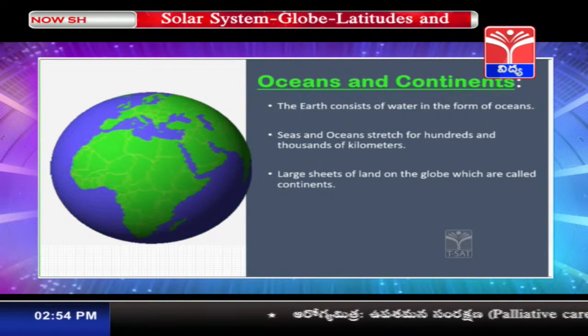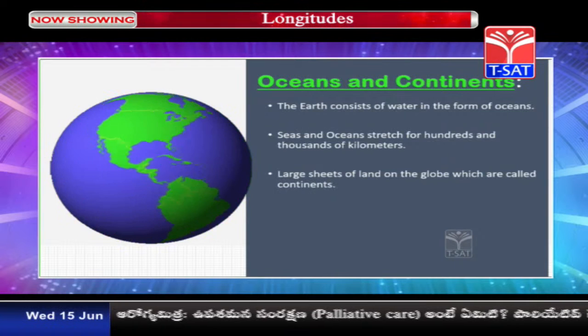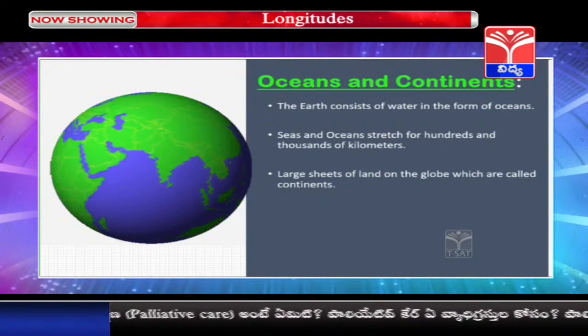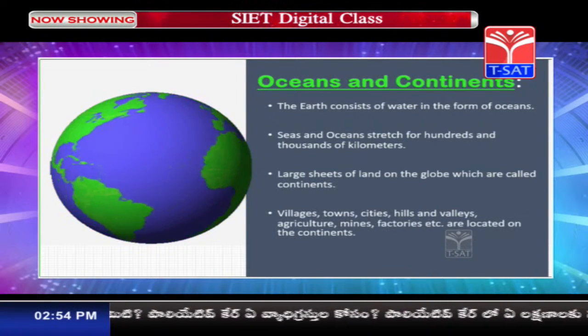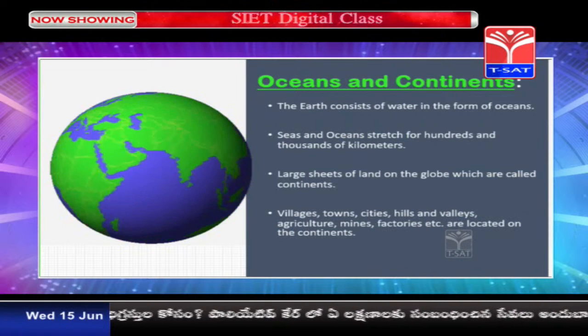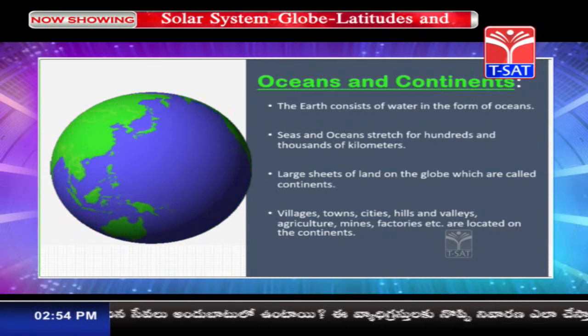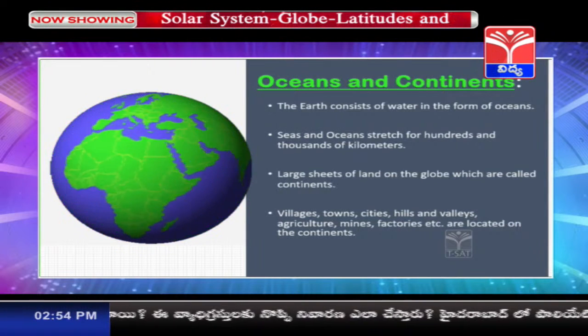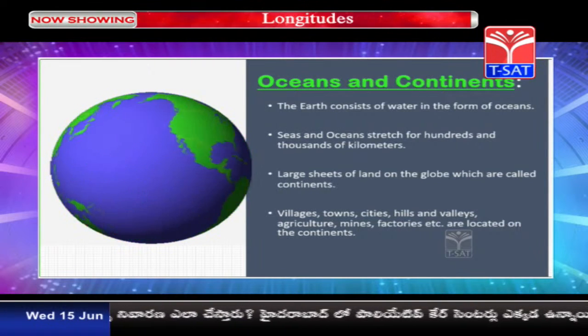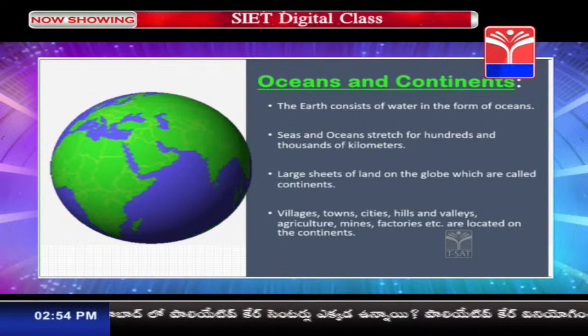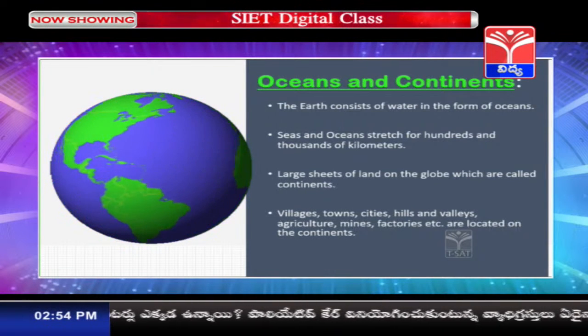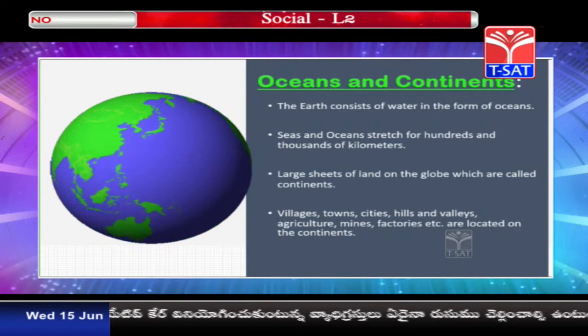These large sheets on the globe are called continents, and on these continents you will find villages, towns, cities, hills and valleys, agriculture, mines, factories, etc. They are located on the continents. So, children, on the globe and on the planet Earth, we find both the landmass and the oceans.